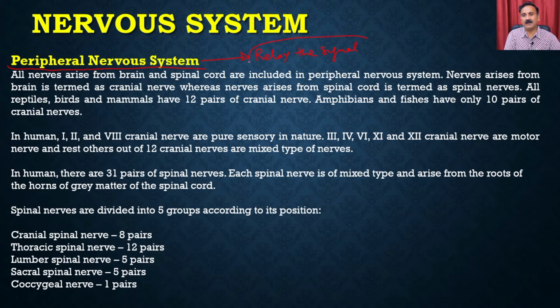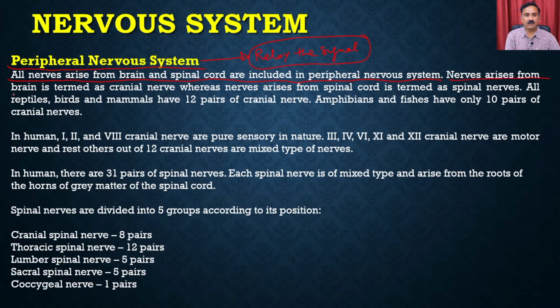So it's going to have the relay of the signal. So it's going to have the network of the different types of nerves which are actually going to relay the signal, and then they are also going to perceive the messages as well. So all nerves arising from the brain and the spinal cord are included in the peripheral nervous system.